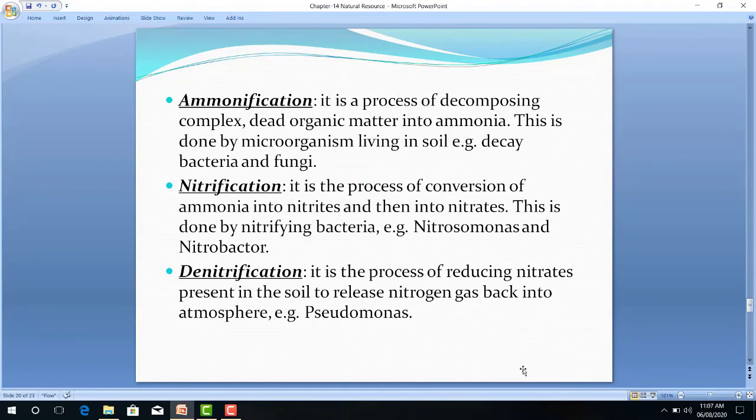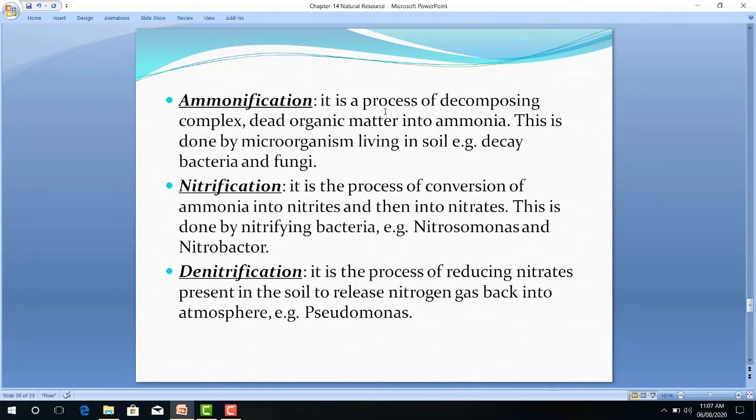Second process, ammonification, is the process of decomposing complex and dead organic matter into ammonia. This is done by microorganisms living in the soil, the decay bacteria and fungi. And the third process is known as nitrification. It is the conversion of ammonia into nitrites and then nitrates. This is done by nitrifying bacteria. Nitrifying bacteria means what? Nitrosomonas as well as Nitrobacter. They are helpful for this conversion of ammonia into nitrites, NO2, and nitrates means what? NO3.